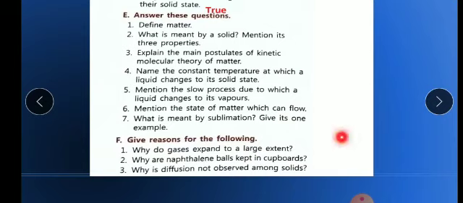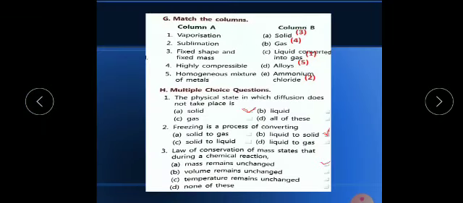The next exercise is match the following, G part. Vaporization: in this process liquid is converted into gas form. Second, sublimation: ammonium chloride is the answer, because ammonium chloride is an example of the sublimation process. I have written the numbers in red color so that you can easily distinguish.